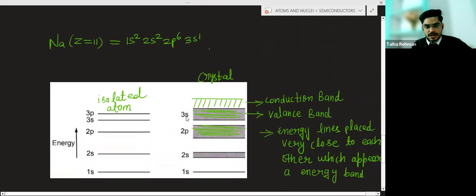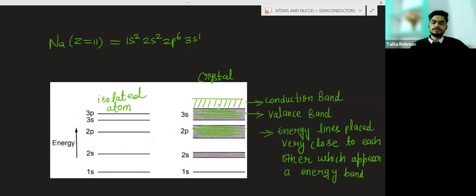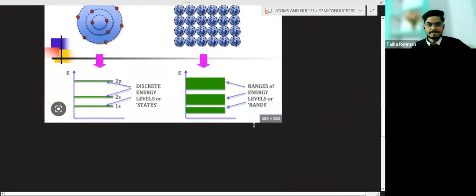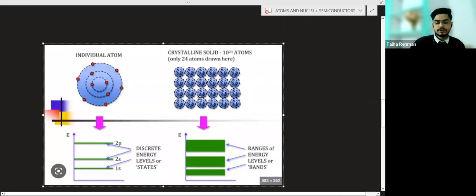So this is for sodium. In 1s, there are 2 electrons, and 2s is fully filled, 2s2. This 2p6 is also fully filled. This 3s is half filled, because there can be 2 electrons, but here there is only 1 electron. So I have shown this as half filled.